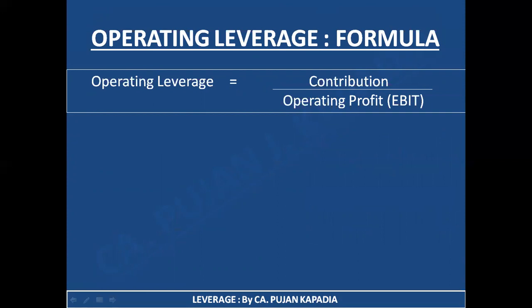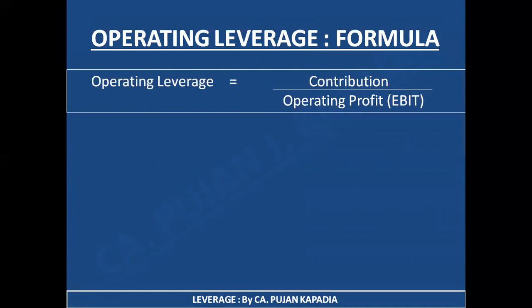It is nothing but what I have told you at the time of studying the financial sheet. That is, we are going to take the amount before fixed cost and the amount after fixed cost. I hope you can recollect what our financial sheet was. It was starting with sales minus variable cost. So what we were getting was contribution. Now, if I am deducting fixed cost out of contribution, I am getting operating profit, that is EBIT.